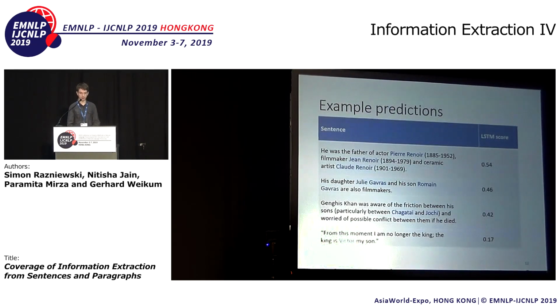And here we see some example predictions for sentences. "He was the father of actor Pierre Renoir, Jean Renoir, and Claude Renoir." This is a typical biographical sentence which contains full coverage, and the LSTM gives this the highest confidence of having full coverage. On the other end, at the bottom, we see "Genghis Khan was aware of the friction between his sons, particularly between 2 of them," which indicates there are probably more. And "From this moment, I'm no longer the king, Victor is, my son." That's also something where the model doesn't have any confidence in this having full coverage. There are likely more children.